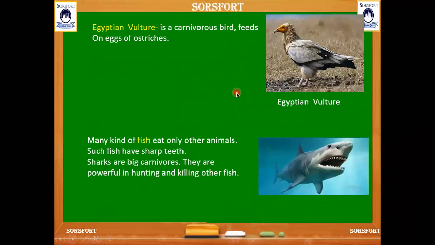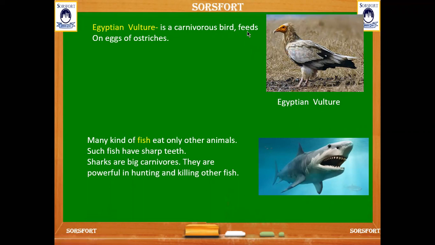And you can observe here the Egyptian vulture. It is also a carnivorous bird which feeds on the eggs of the ostrich. When it is not able to swallow the food whole, it will break the egg and then take it as the food.